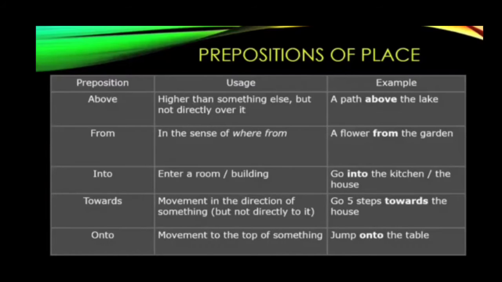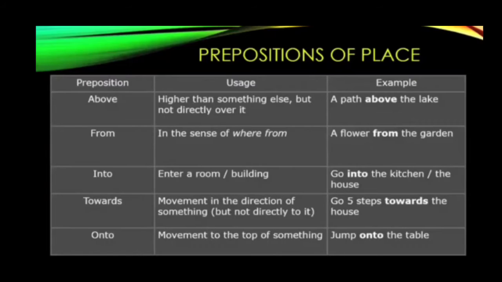Next preposition is towards. Towards means movement in the direction of something, but not directly on it. So look at here for the example. Go 5 steps towards the house.